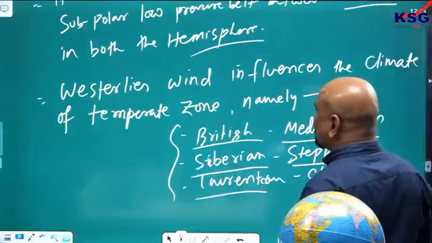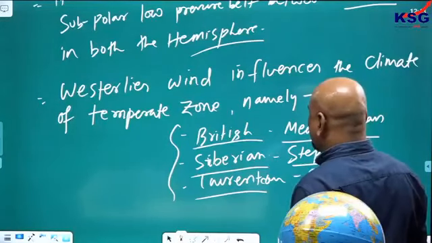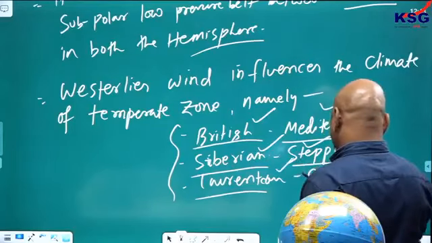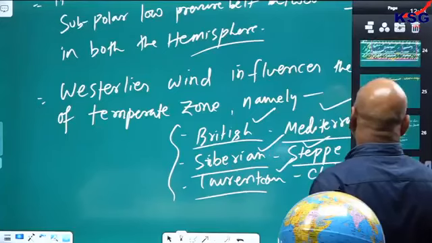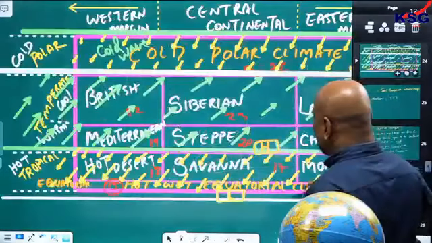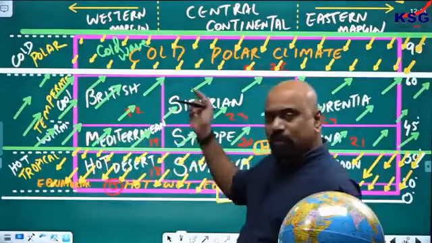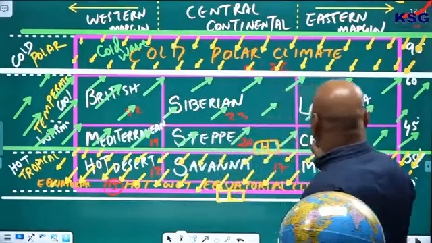So westerly wind influences the climate of the temperate zone, namely the British climate, Mediterranean climate, Siberian, steppe, Laurentian and China type, all types of climate. These climates will be discussed subsequently, in the coming sessions: Mediterranean, British, steppe, Siberia, Laurentia, China.